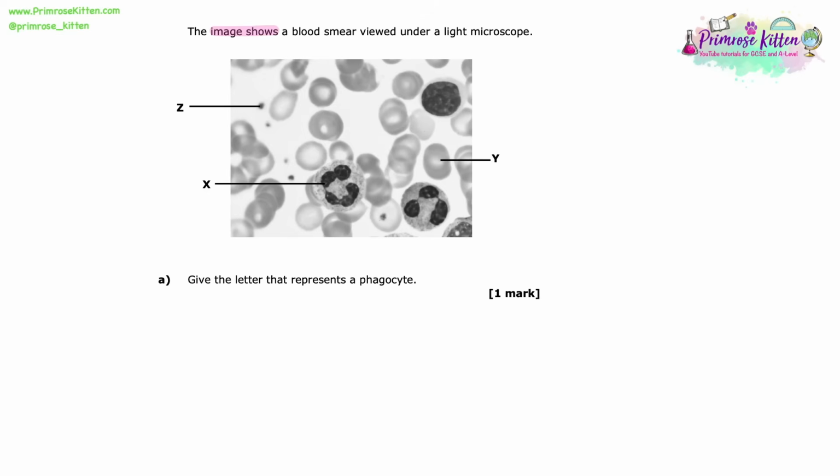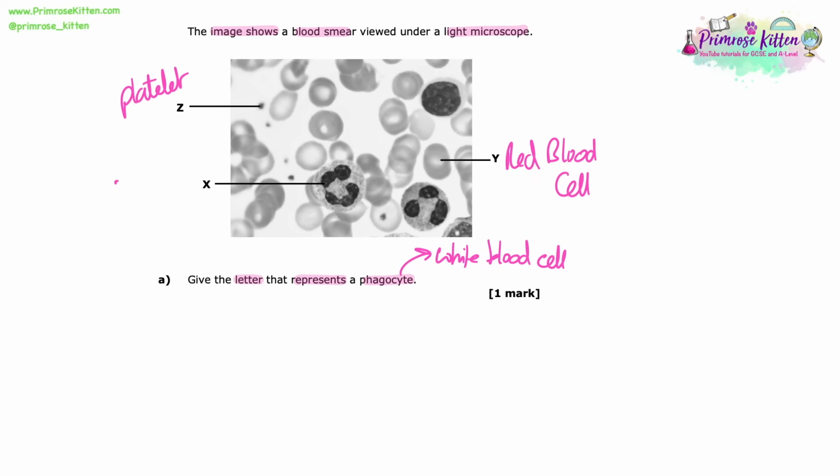The image shows a blood smear viewed under a light microscope. Give the letter that represents a phagocyte. So hopefully we know that's a type of white blood cell. The majority of the disc shapes in this image are going to be red blood cells. The little scraps labelled Z are going to be platelets potentially.